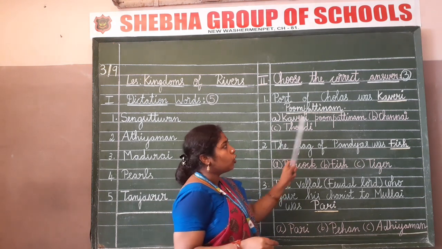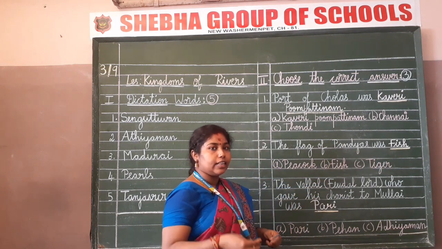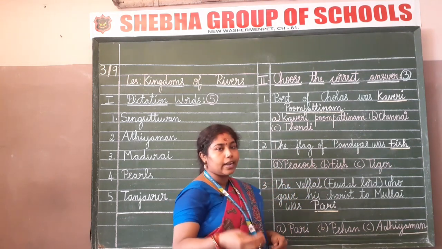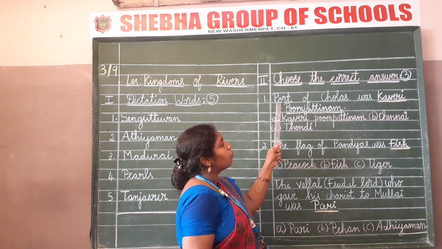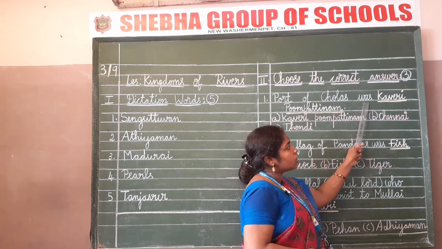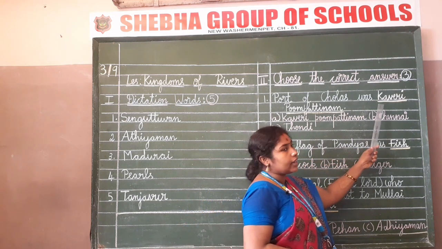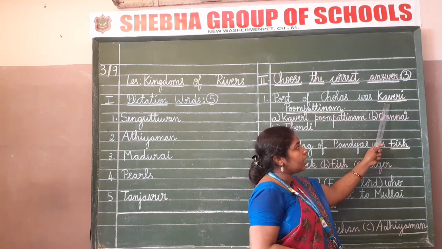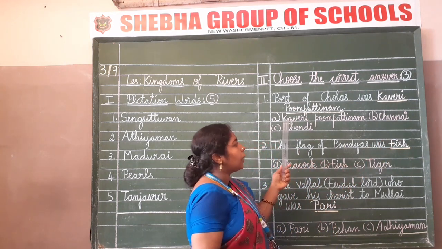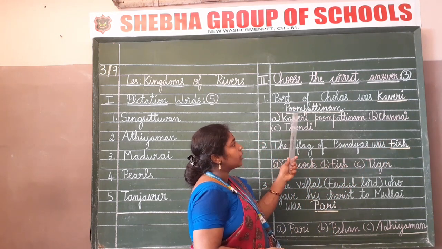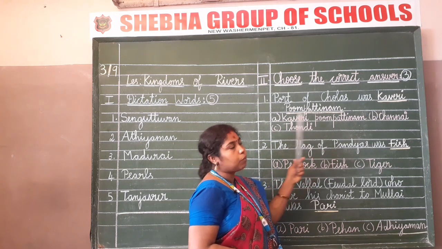Clear, children? You won't have sufficient space here. So write it in the next line. The options should be written in the next line. Clear? So let me revise this. Port of Cholas was Kaveri Pumpattinam. So Kaveri, let me spell it. K-A-V-E-R-I, Kaveri. Pumpattinam. P-O-O-M-P-A-T-T-I-N-A-M, Pumpattinam.